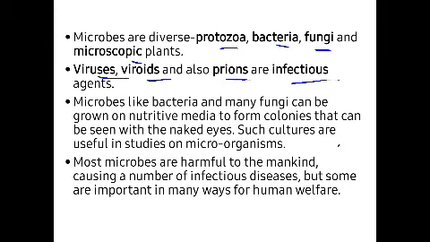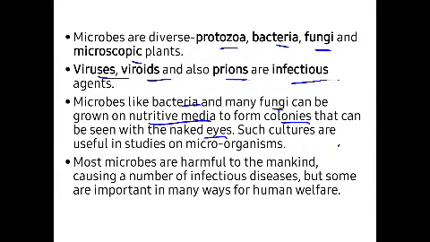And these microbes like bacteria and fungi can be grown in nutritive media. That means, for these bacteria and fungi in the laboratory, if we provide a certain media, that means certain nutrition, then they can form certain colonies. Okay, that can be seen with our naked eyes.